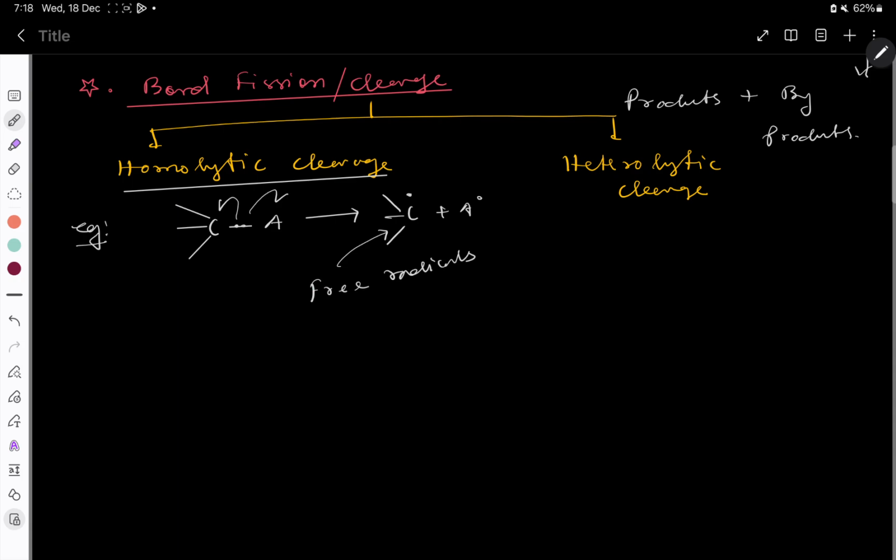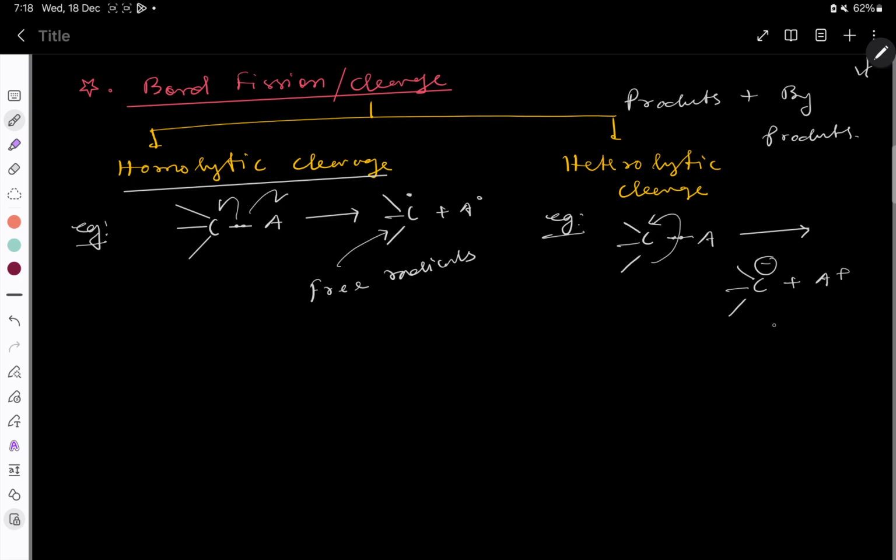And in case of heterolytic cleavage, if I take the same example, C-A, some reaction conditions will be there. I'm not going to discuss that now. Basically you have to know the meaning here. If the bond is cleaved in such a way that the shared pair of electrons is occupied by only one atom, it will form C plus and A minus, or vice versa, C minus and A plus.